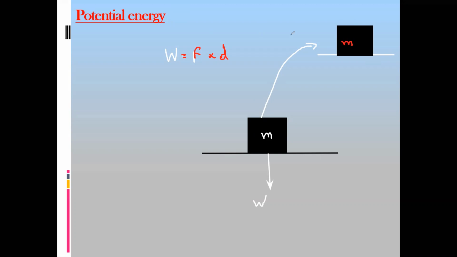So we did work. What is the work done? Work done is equal to force multiplied by distance. If I move this to a height h, I raise this object from the ground level to the top.